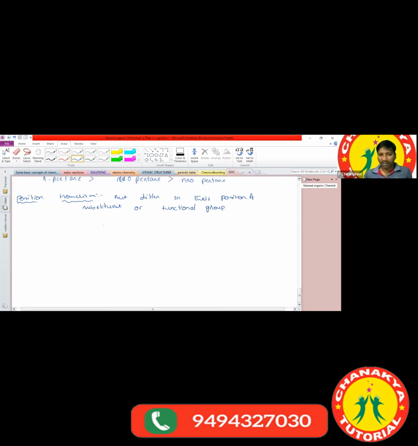Sir, what is an example here? For example, we can write CH3-CH2-CH2-OH. What is the IUPAC name of this? 1-propanol. The suffix of the alcoholic functional group is -ol. So we write 1-propanol. Why 1-propanol? Because the alcohol group is attached to the first carbon atom.